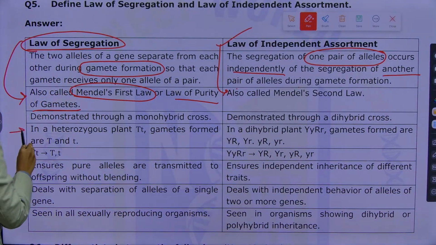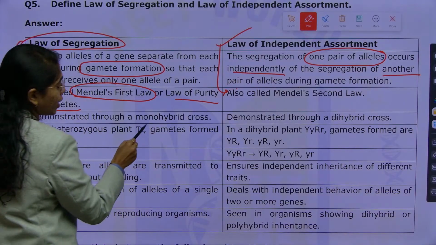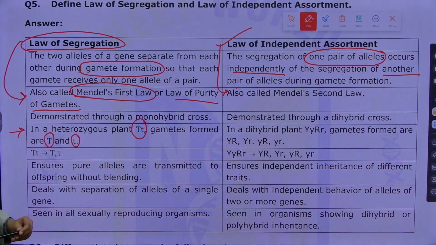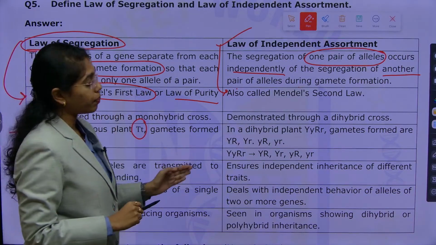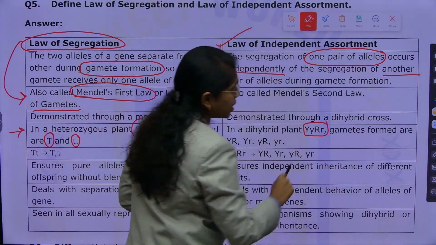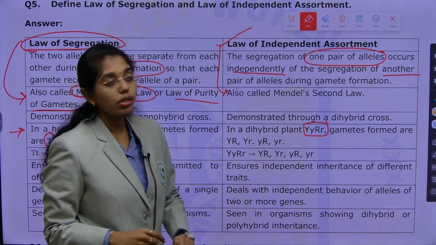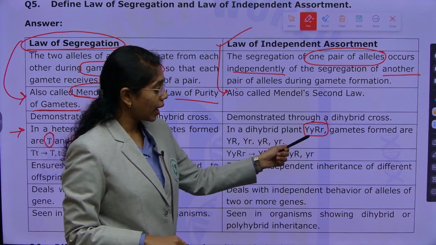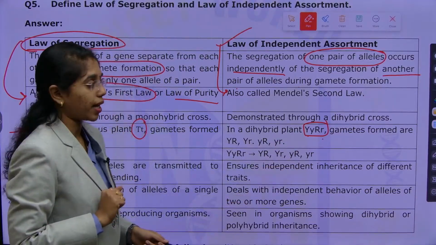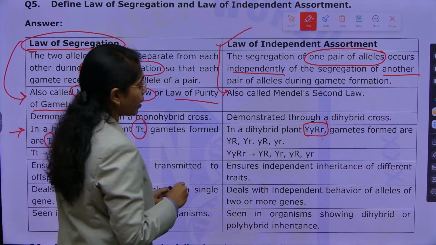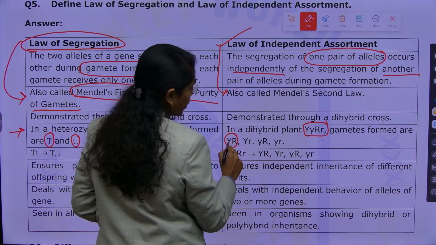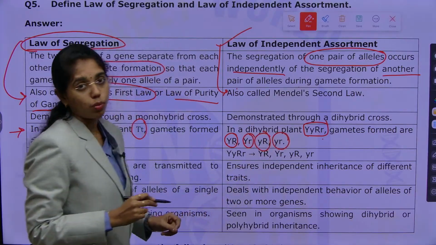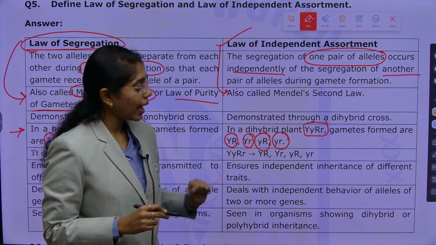In a heterozygous plant, the gametes which are formed are capital T and small t. Whereas in a dihybrid plant, where two characters are present, seed color and seed shape, yellow color and round seeds, the gametes that are formed will be capital Y capital R, capital Y small r, small y capital R, and small y small r. These are the gametes which are formed.